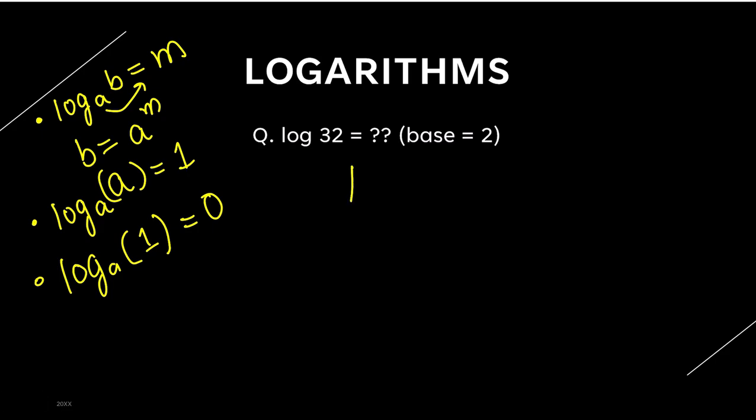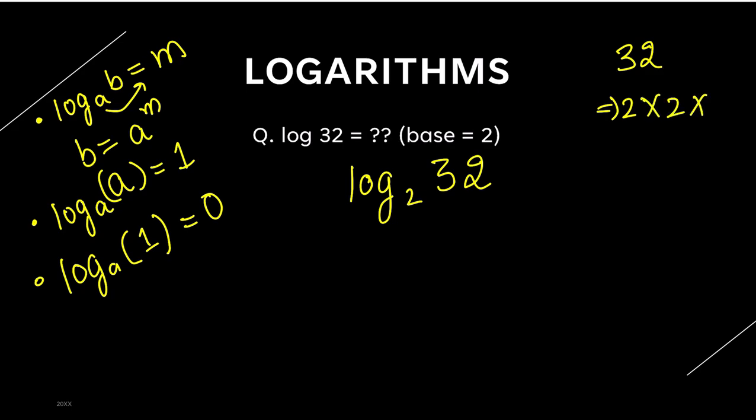Now, if they have asked you in the exam log of 32 to the base 2, how will you solve this? First, I will think of 32 as 2 to the power 5, since 2 times 2 is 4, 4 times 2 is 8, and so on.